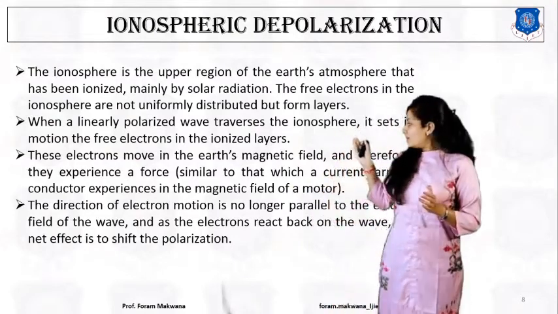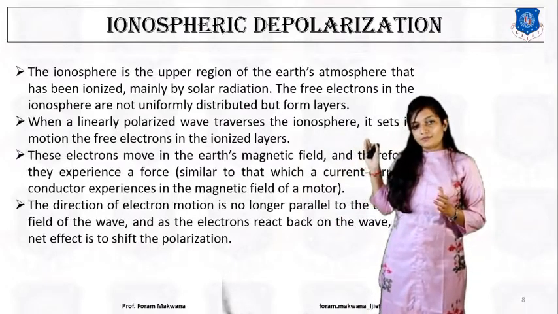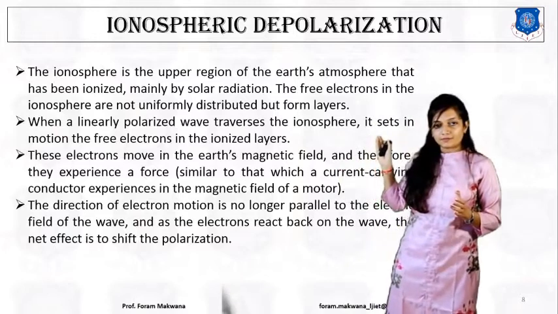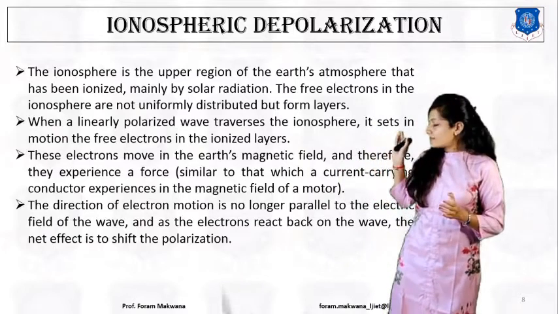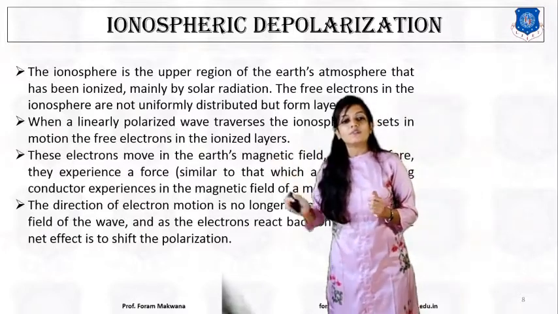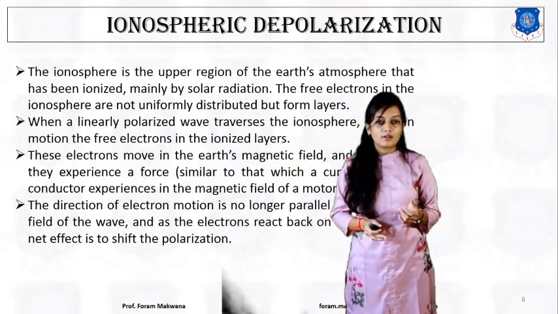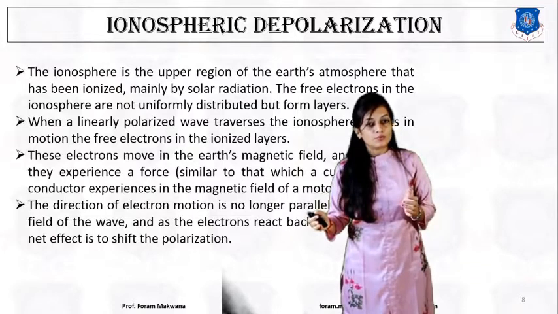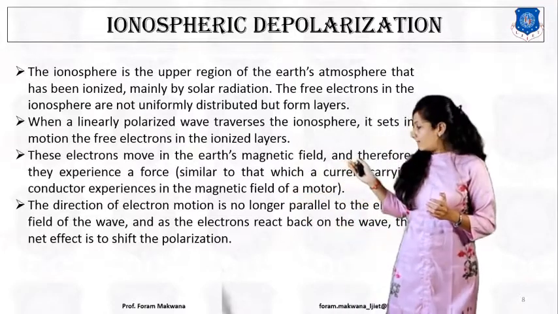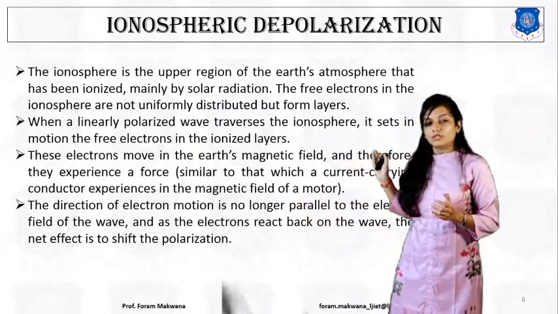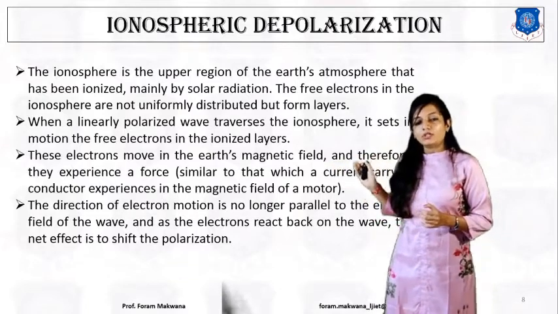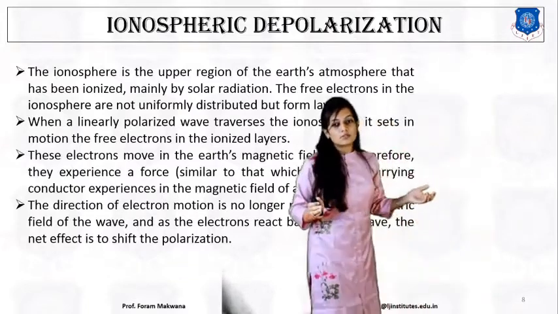So when a linearly polarized wave traverses the ionosphere, it sets in motion the free electrons. So what will these free electrons do? These electrons will move in the Earth's magnetic field and therefore experience a force.